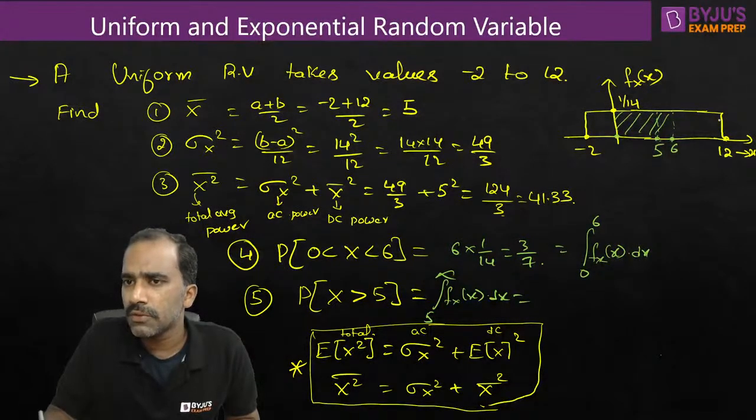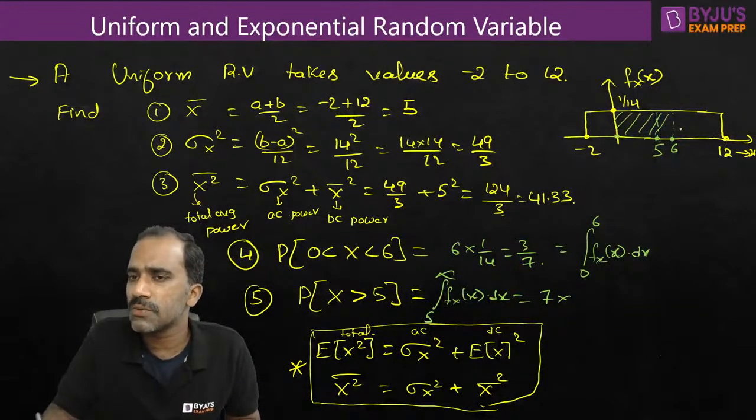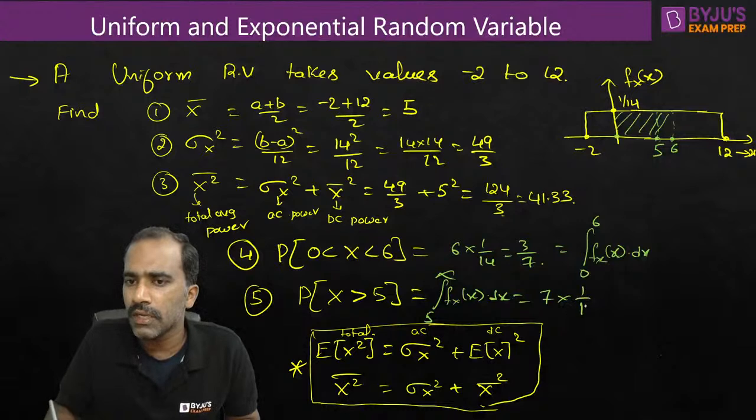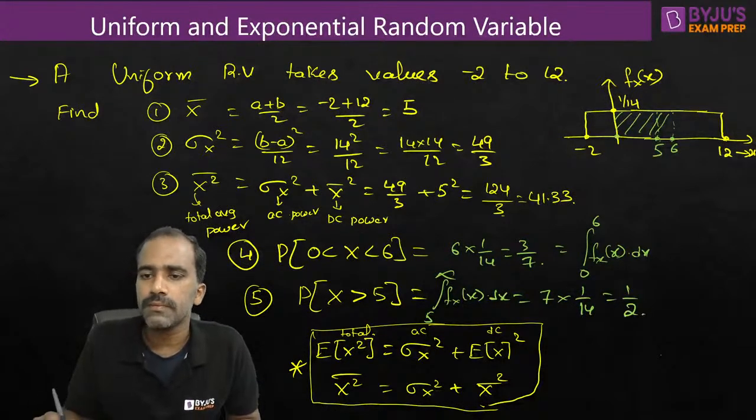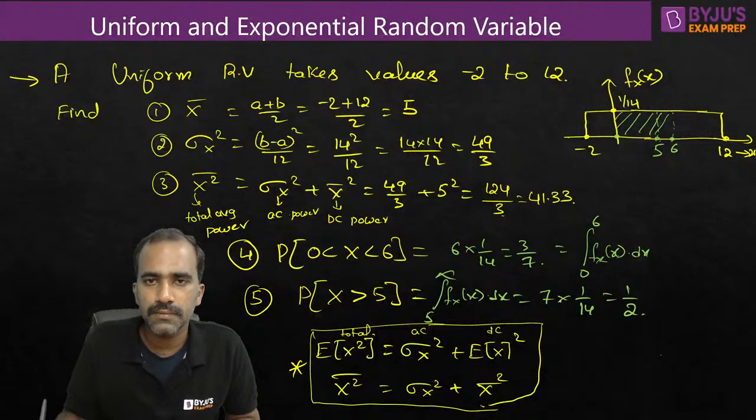From 5 to 12, if you look at the shape, it looks like a rectangle. Just let us find the area. What is the width? Whenever you want to find the width, highest value minus lowest value will give you the width. 12 minus 5 is 7 units. And height is 1 by 14, so the area is 1 by 2. Okay. So like this, they can ask you questions.